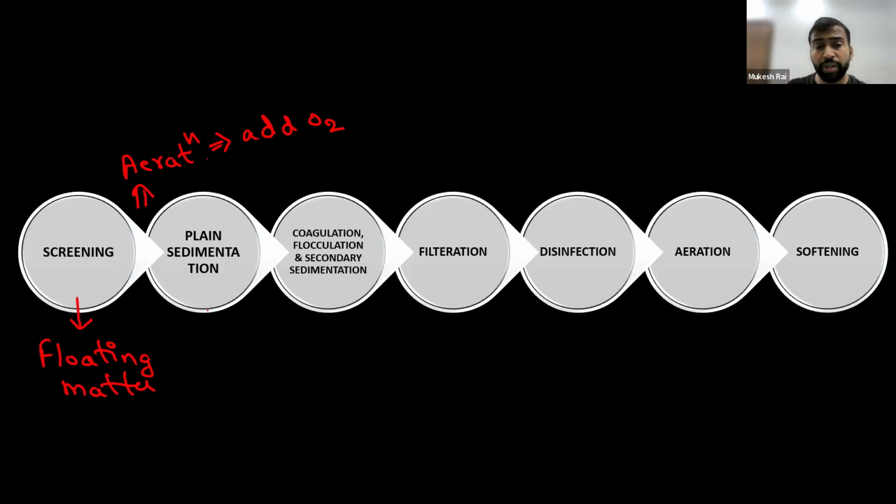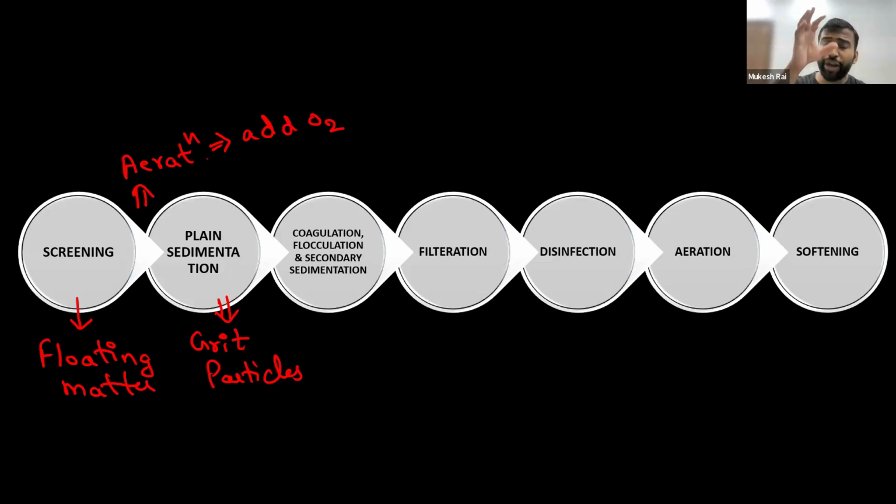Now, grit particles means large size stones. Now, if large size stones are there, then we have to remove them. Okay. Now, how will we remove that? We will remove that in the plain sedimentation tank. Now, the entire process we are going to discuss today only.